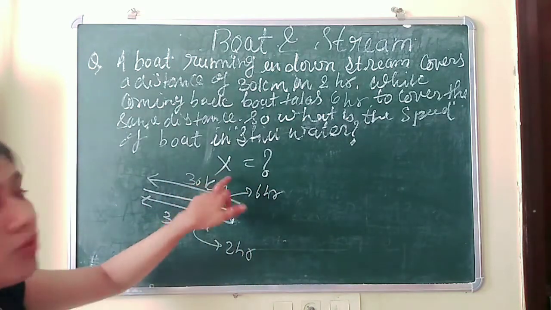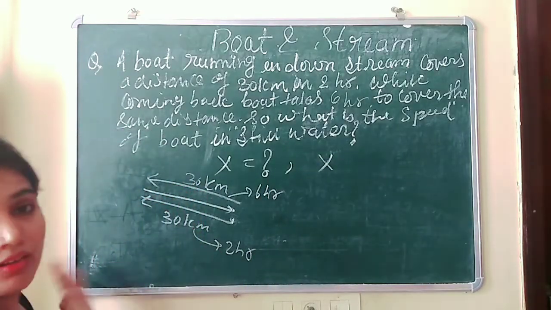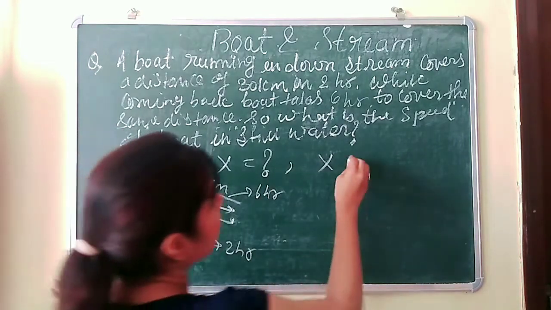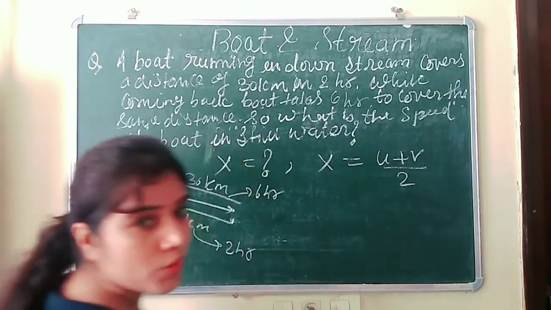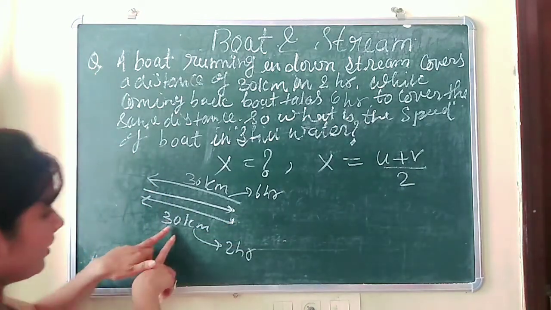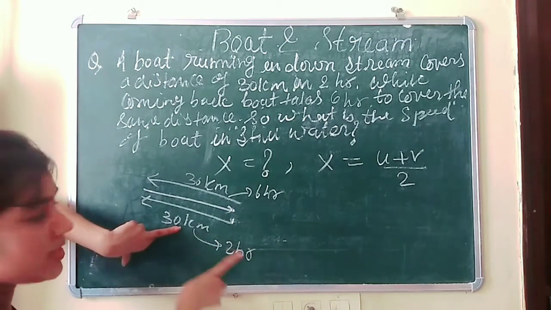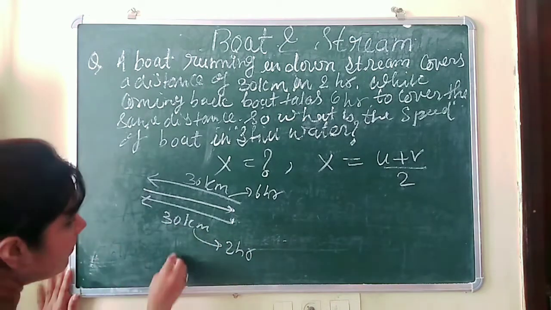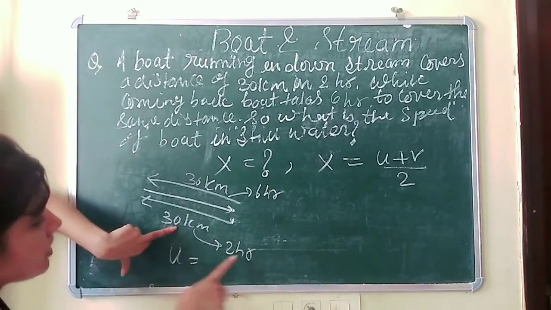Okay, so we know the formula of x in terms of upstream speed and downstream speed: x equals u plus v by 2. u is the downstream speed, which here is given in the form of distance upon time. So we get the value of u, that is distance upon time.